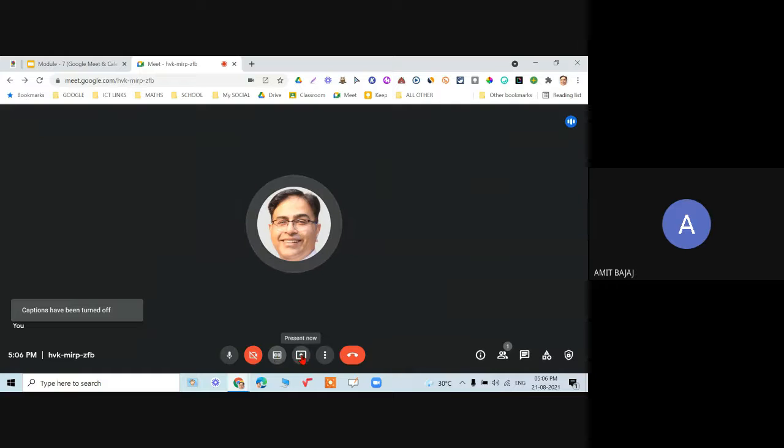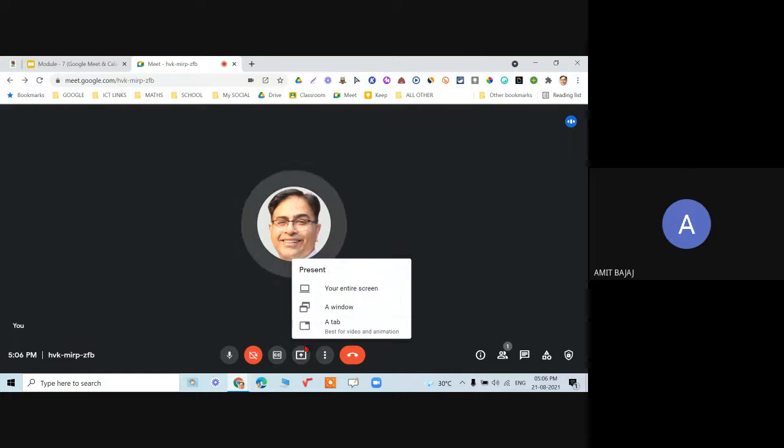Then you see that when I click on the option present now at the center, it will give me three different options: your entire screen if you want to share everything, or a specific window, or a specific tab. I generally prefer to choose between the first and second option. Let me quickly demonstrate the difference.